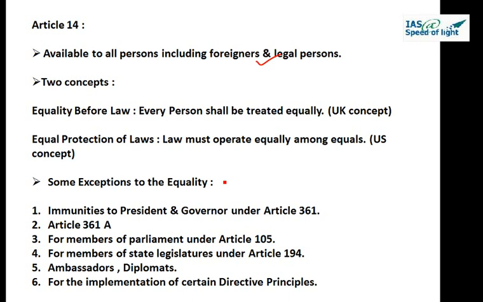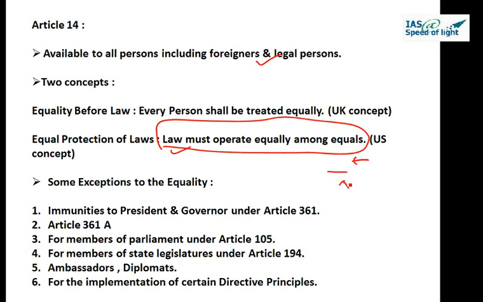Second is equal protection of law. It means that the law must operate equally among equals. What it means is that rolling out certain special schemes only for poorer people doesn't amount to a violation of Article 14, because it attempts to bring that poor section nearer to the richer section. So that is to reduce inequality. So law must operate equally among equals. There are two classes, there can be many classes, so these laws will be separate for those classes.